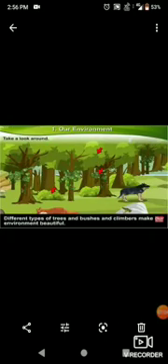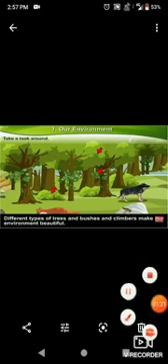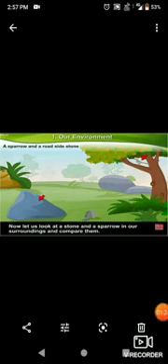We also see many different animals around us. Different types of trees and bushes and climbers make our environment beautiful. We too are a part of this environment. Let's see a sparrow and a roadside stone. Now let us look at the stone and a sparrow in our surroundings and compare them.